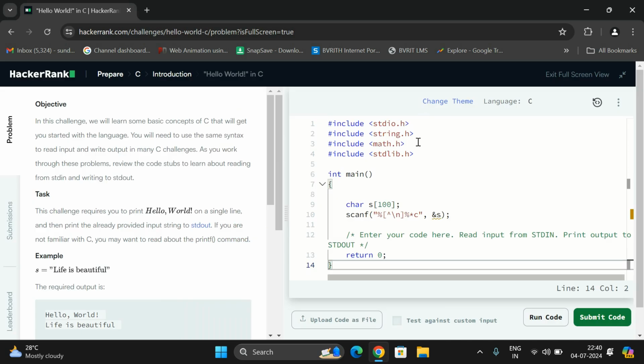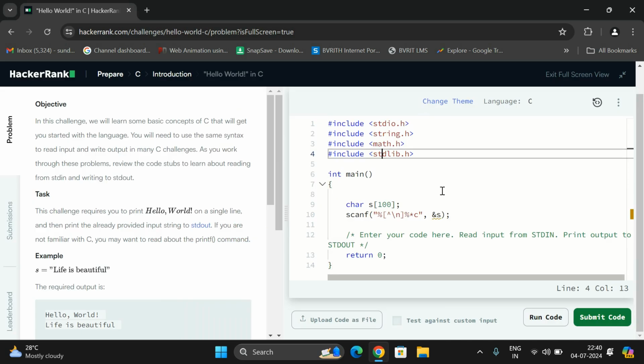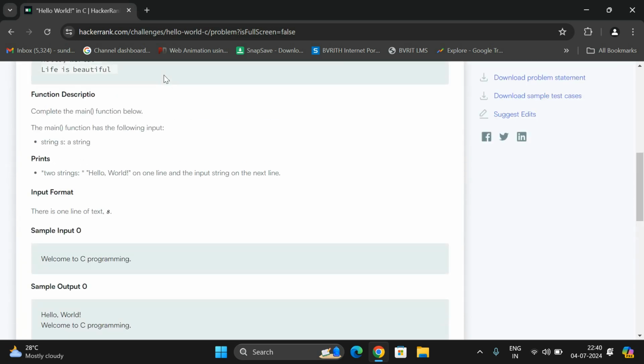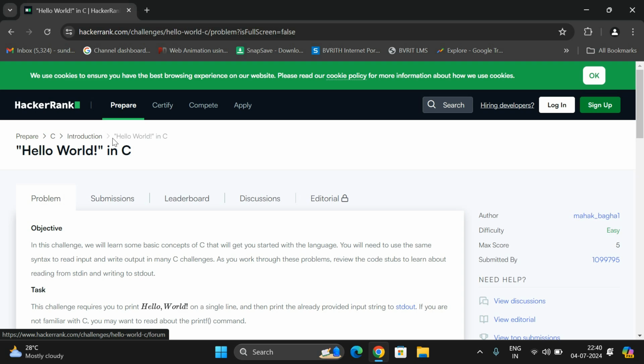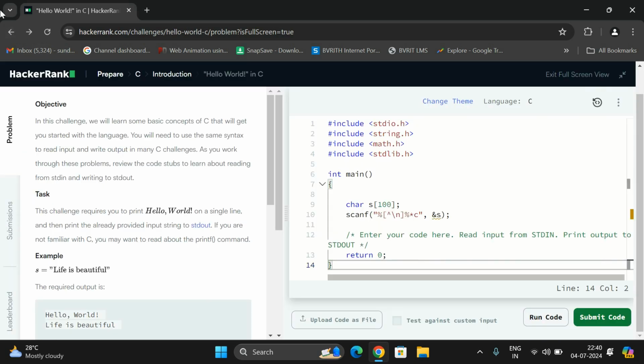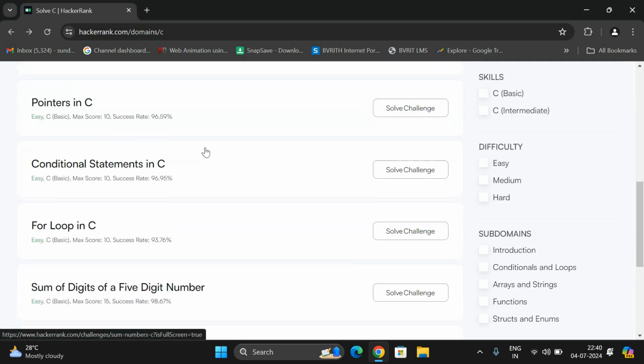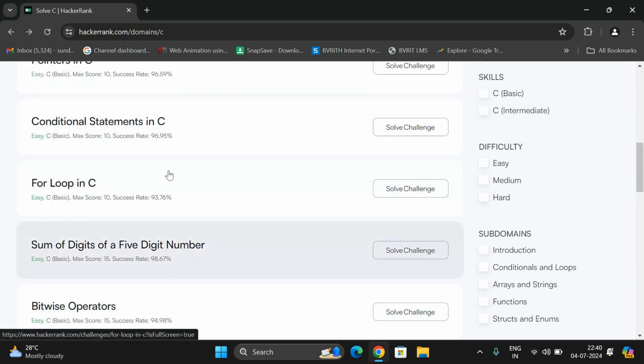Once you've done that, you will be getting this type of online editor, and here you can edit the statements in order to solve that code. See, this is a problem, and you will be seeing a lot of problems similar to this one: Hello World, playing with characters. These are all different problems you can solve here.